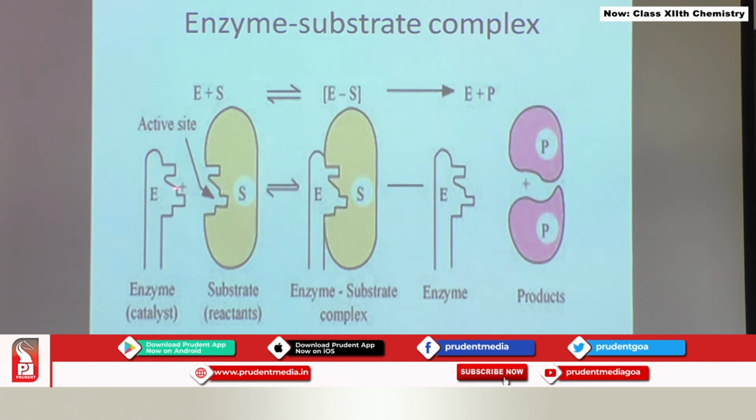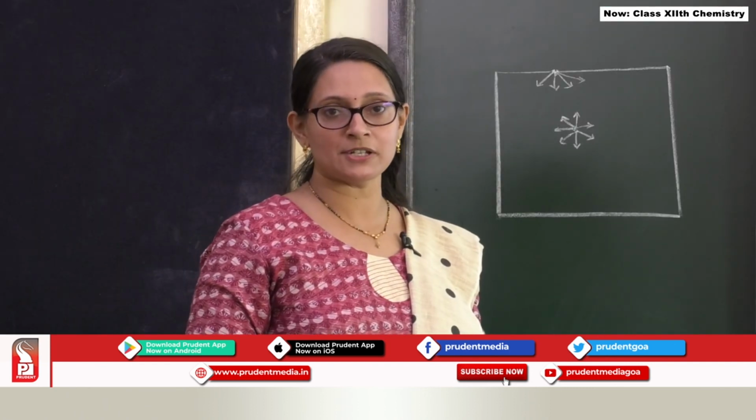So this active site of the enzyme has various functional groups on it. Once it fits into the substrate, it forms what is called the enzyme substrate complex, wherein the reaction takes place and the products are formed. And these are the two products. Once the products are formed, they get detached from the enzyme, and we get the enzyme back as it is without any change in its concentration and composition. So this is what we have to study about the mechanism of enzyme catalyzed reaction.